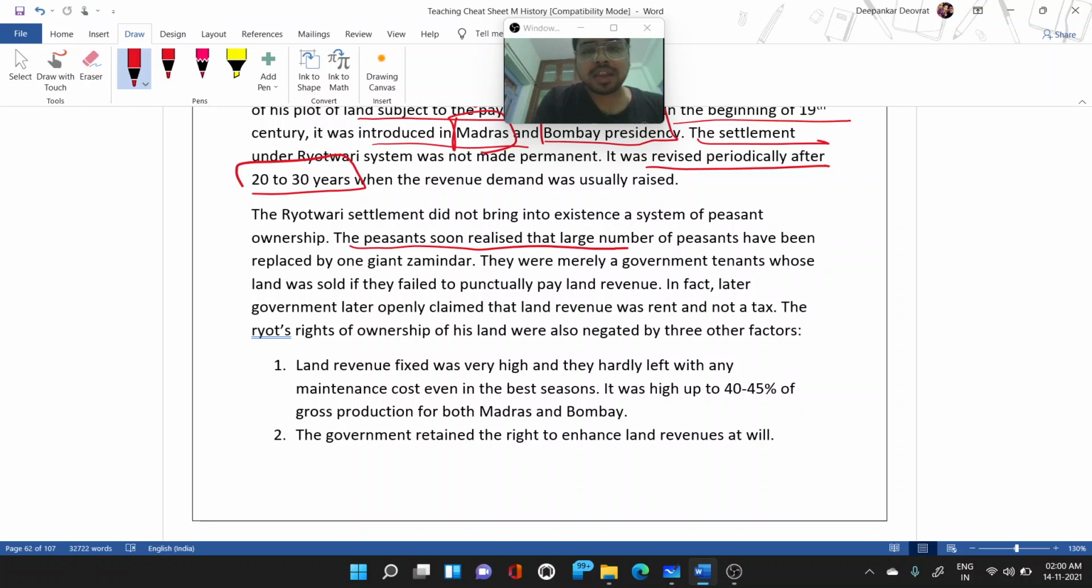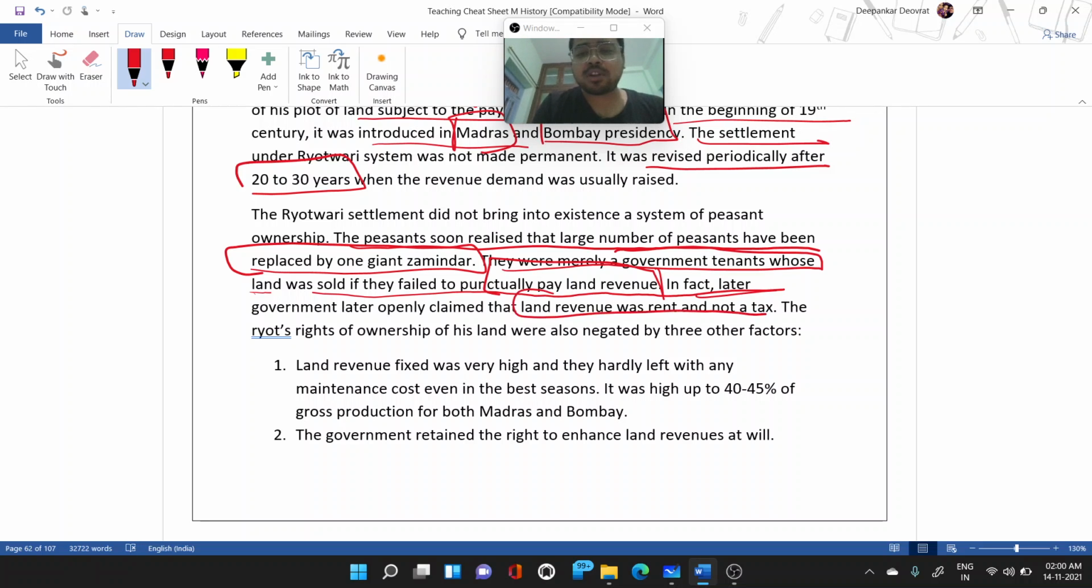So the peasants soon realized that a large number of zamindars had been replaced by one giant zamindar, and they were merely government tenants whose land was sold if they failed to punctually pay land revenue, and that money from the selling of land will not go to the peasants. So thus it proved that they were not the owners of the land. In fact, later the government openly claimed that the land revenue was a rent, not a tax.